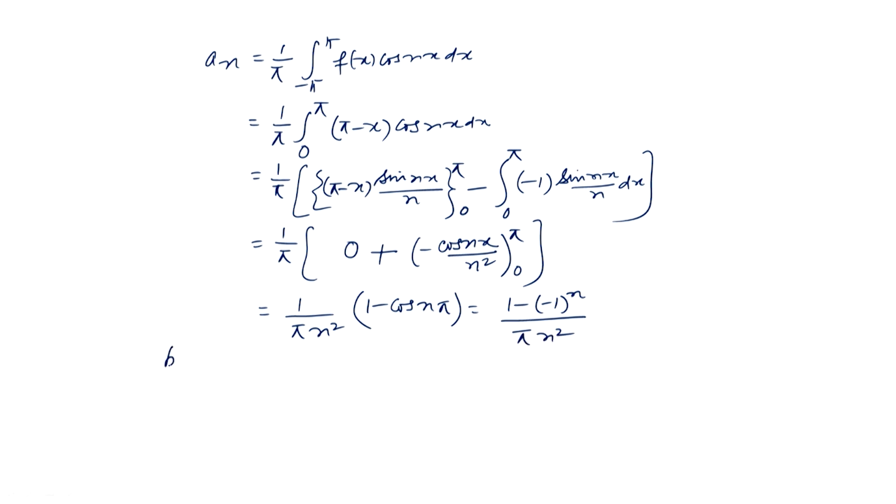We can also find b n, b n equal to 1 over pi integral minus pi to pi f(x) sin n x dx. So, this integral will also reduce to 1 over pi integral over 0 to pi, f(x) is pi minus x, sin n x dx.